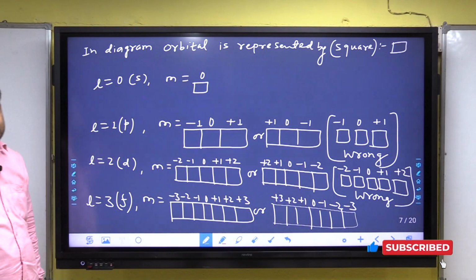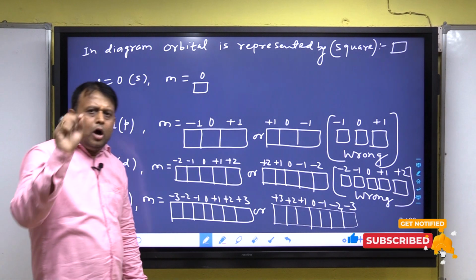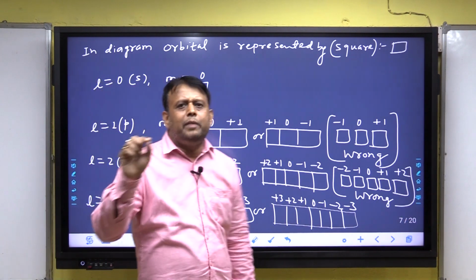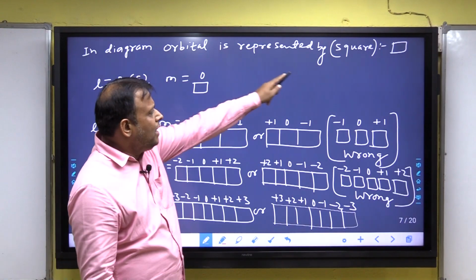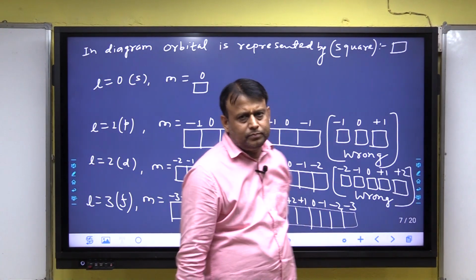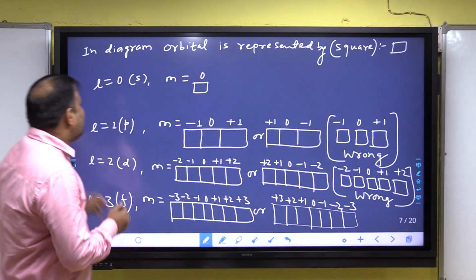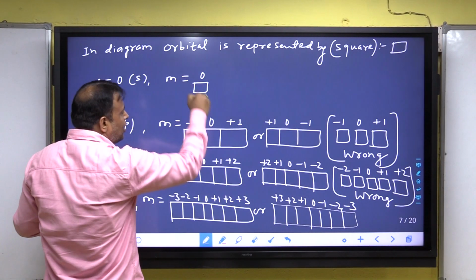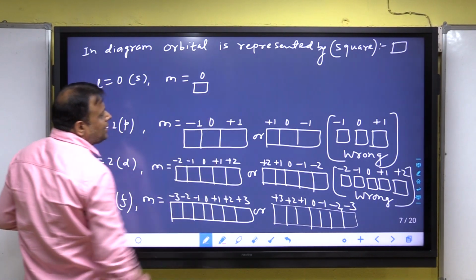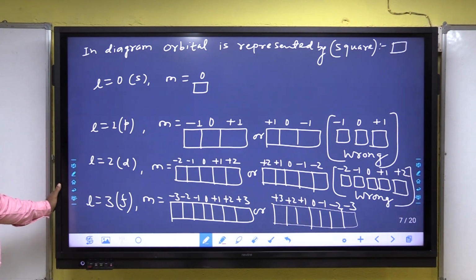In a diagram, an orbital is represented by a square. Clear? And we know that for L equal to 0, the s subshell with M equal to 0 has one orbital, and in a diagram it is represented by one square.